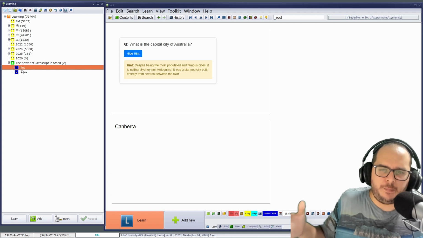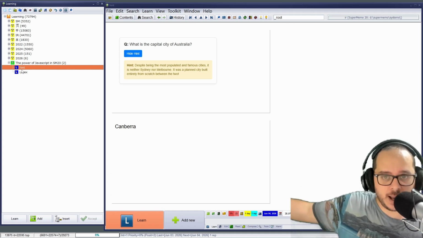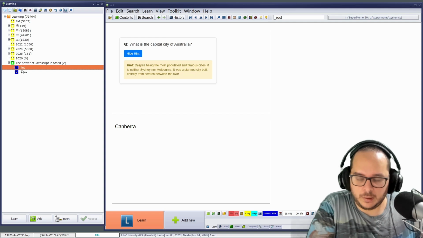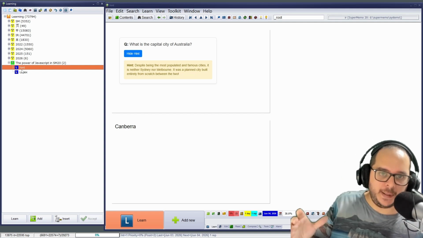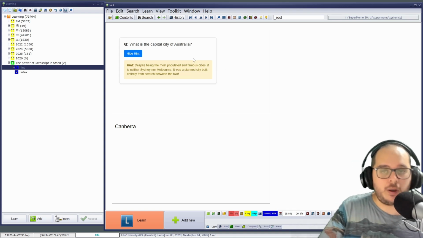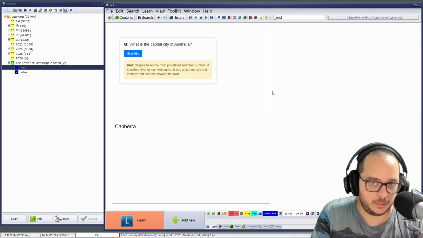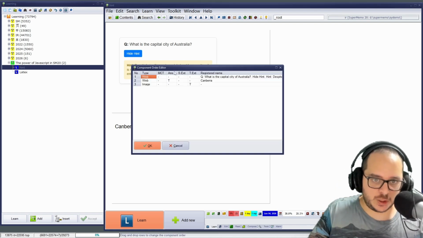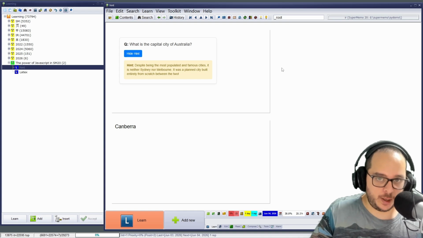Hey, I want to make it pretty, or you have an Anki deck that is shared. You want to import it in SuperMemo, you could as well, always. But now you can make it even prettier. You have extra fields or whatever you want, any logic you want, now it's possible. That's because the web view component, this one, is not an HTML component. So this is only possible with SuperMemo 20.